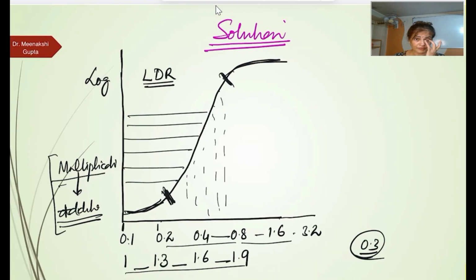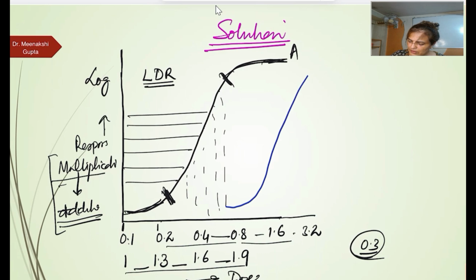Now look at this graph. This side it is the dose, and this side it is the response. This is one drug, A. Suppose there is another drug. This is drug B. Now the response, this side the height is telling you the response. So the response of both A and B